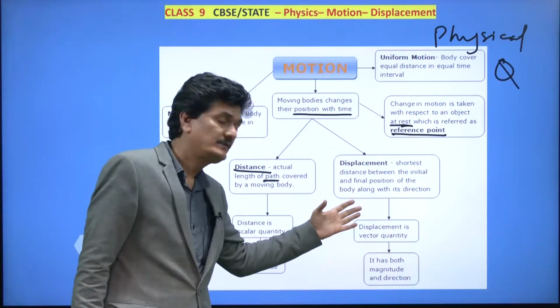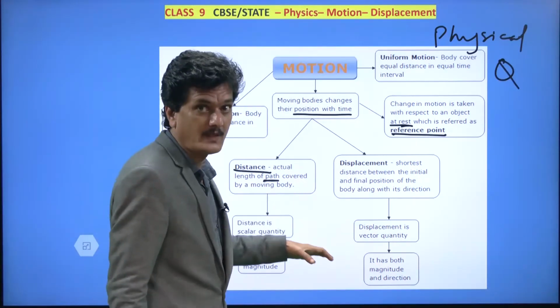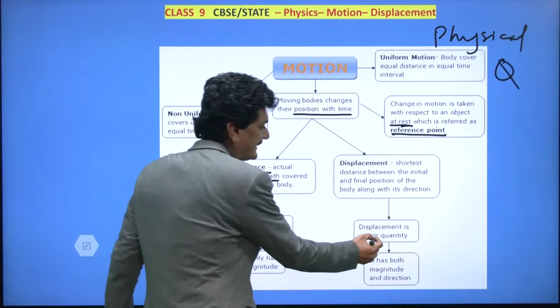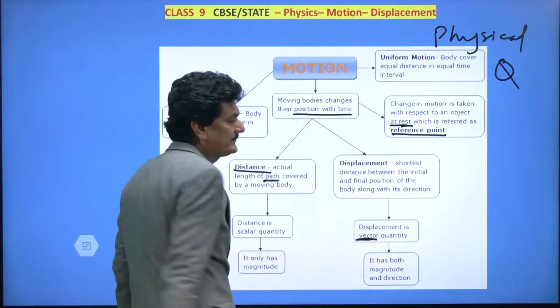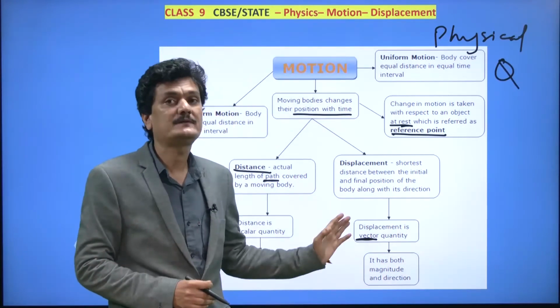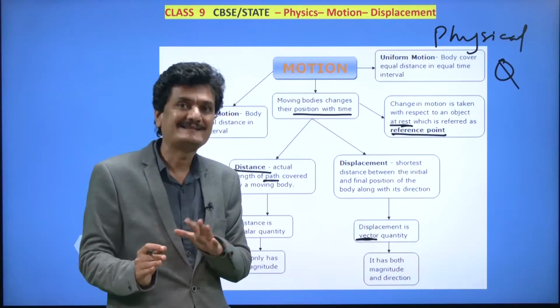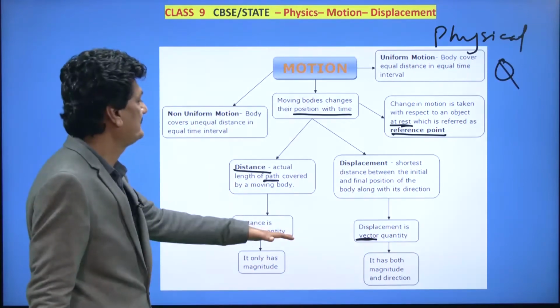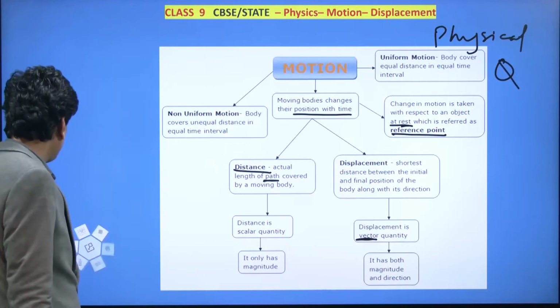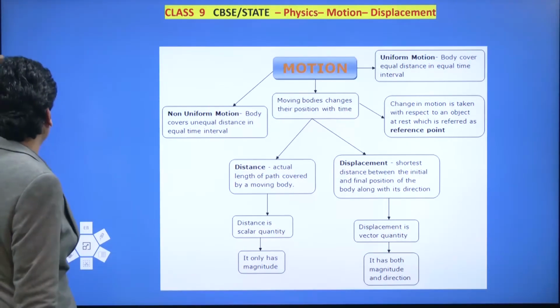Even as we are going to study more about displacement, keep in mind that displacement is a vector quantity. We have discussed scalars and vectors. Displacement is impacted when the body changes its direction, and displacement has both direction as well as magnitude. We had discussed much more about displacement.